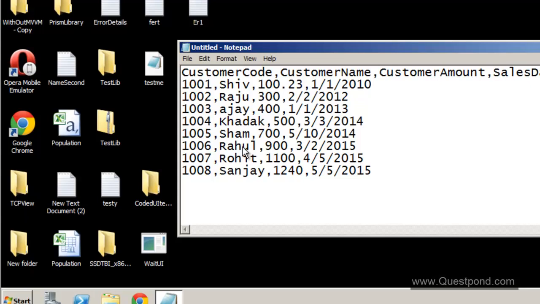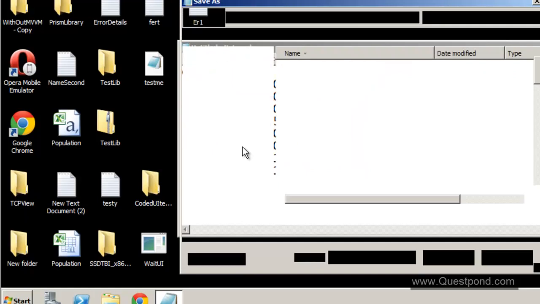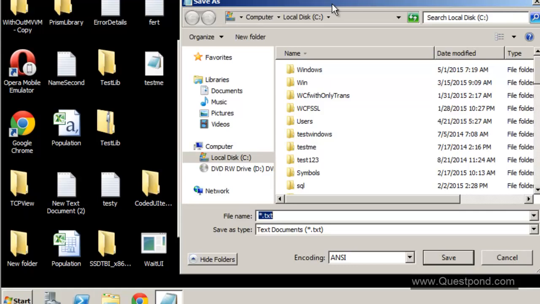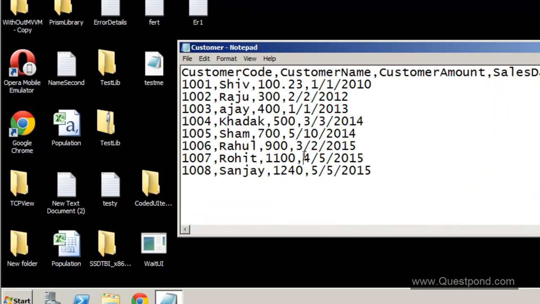Now the extension of the file is not important, so it can be txt or any other extension, but the format of the file has to be CSV. Format means the internal data representation of the file has to be comma separated. So at this moment I will just give the name here as customer.txt. So the extension does not matter, but the format of the file should be comma separated.